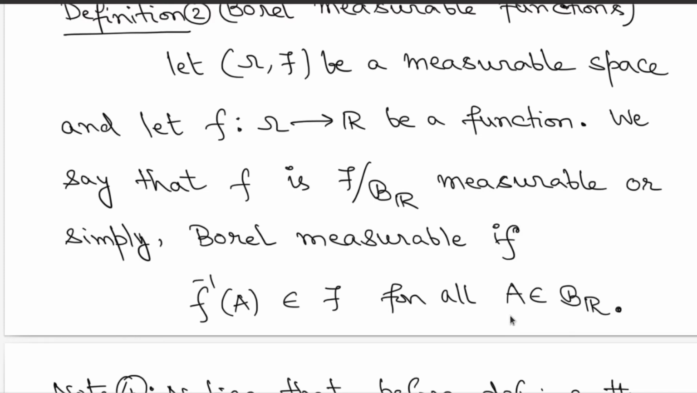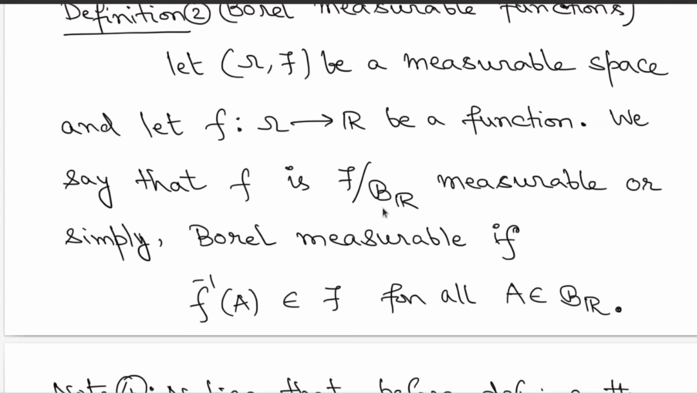So you are looking at all Borel subsets of the real line, which is on the range side. You are looking at all such sets, looking at their pre-images now. The pre-images are subsets on the domain side, and you want those subsets to be in your collection script F. If it so happens, you are going to call this function small f script F over script B_R measurable, or for simplicity of notation, you will simply say it's Borel measurable.